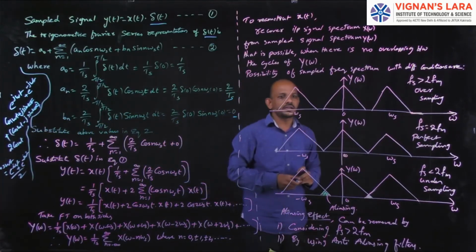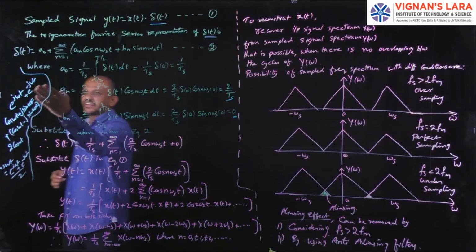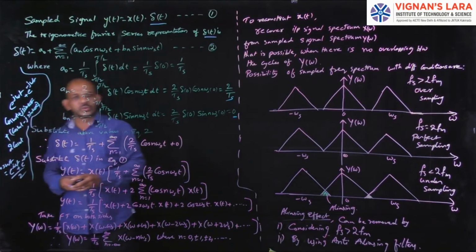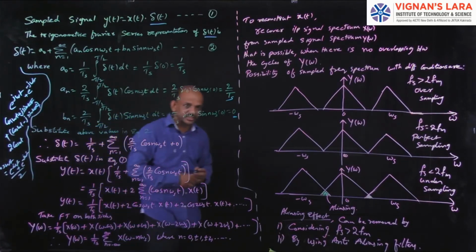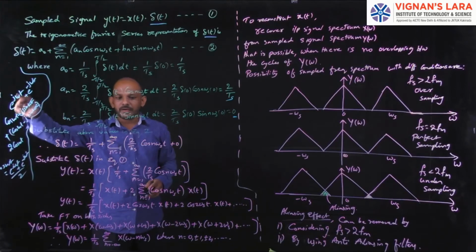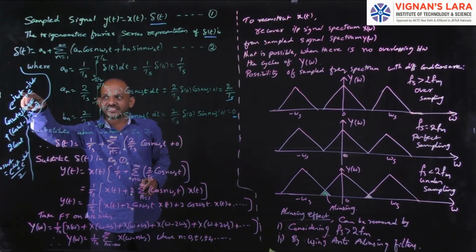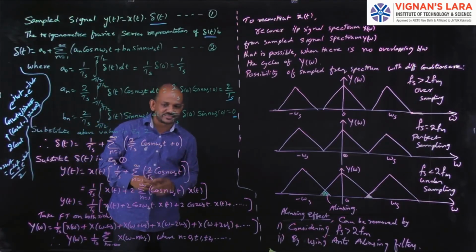Here also, in place of cos omega s t, I will use this formula: e power j omega s t plus e power minus j omega s t by 2. So the 2s get cancelled.